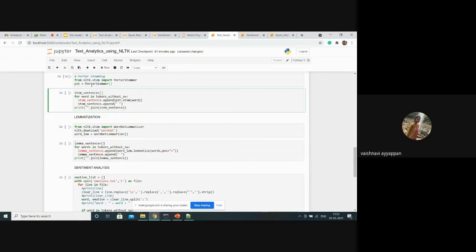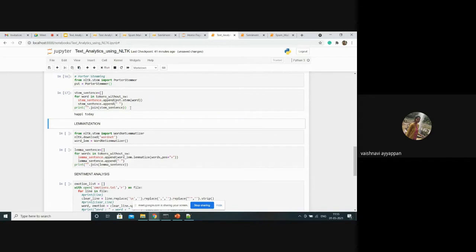Using the PST, I'm going to stem each word and place it in that list, stem_sentence list. After placing each word, I give a space to differentiate each word. Then finally I join it and print it. Here see, happy is stemmed as happi, not as happy. So this is the output of stemming.